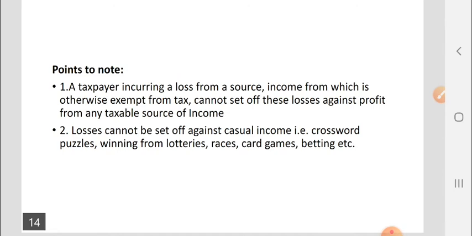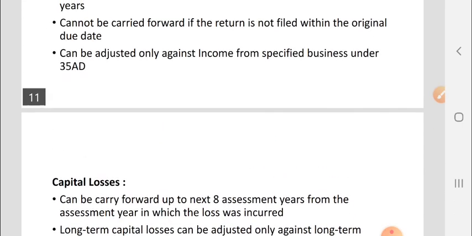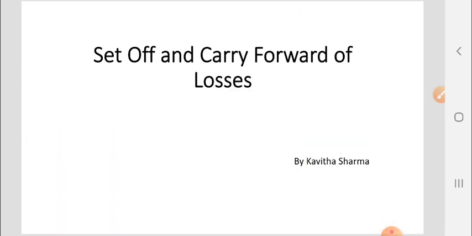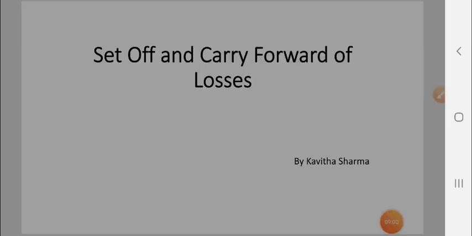So, dear students, here we have discussed the set off and carry forward of losses. In further classes, we will be discussing some other important topics.